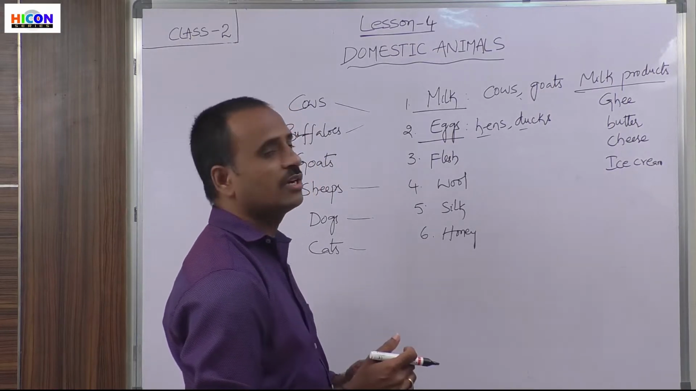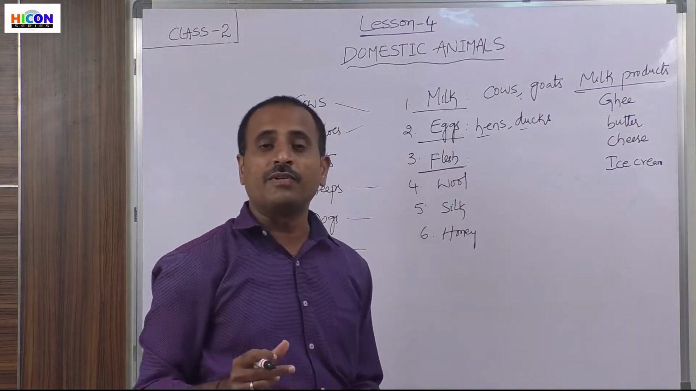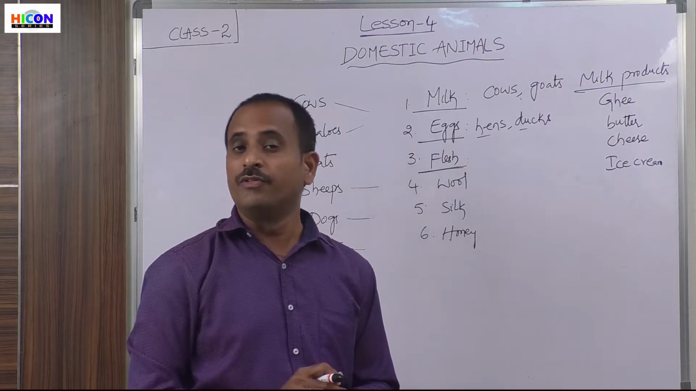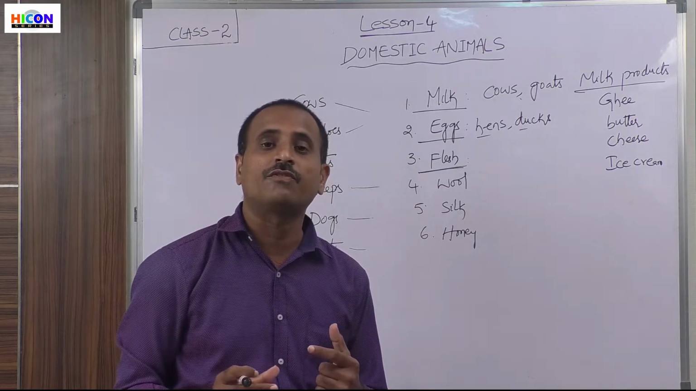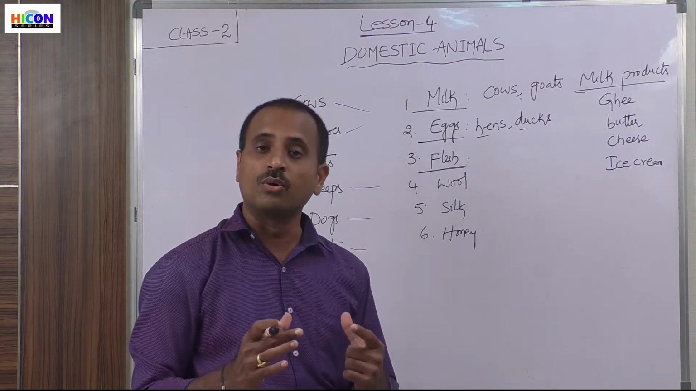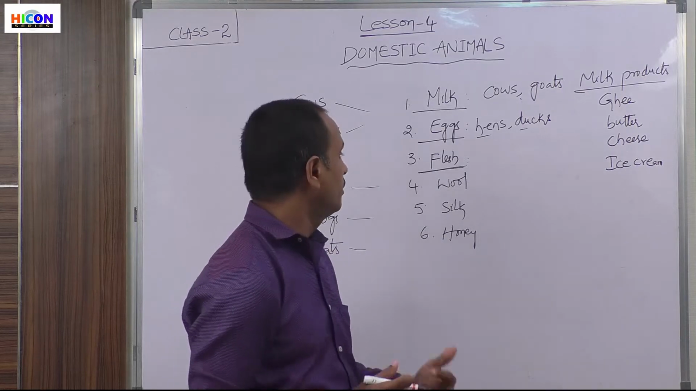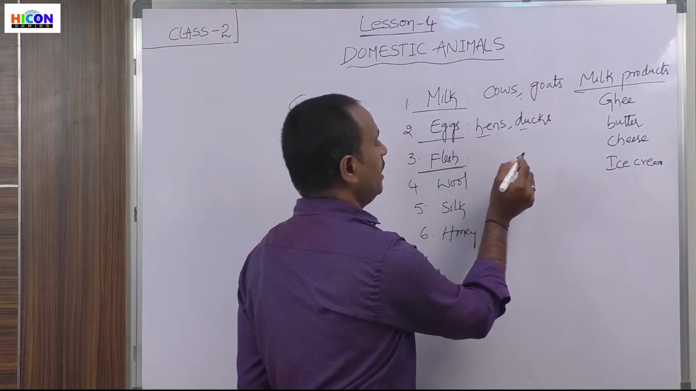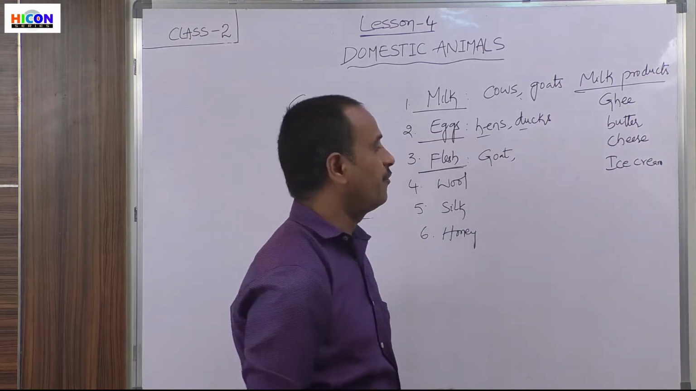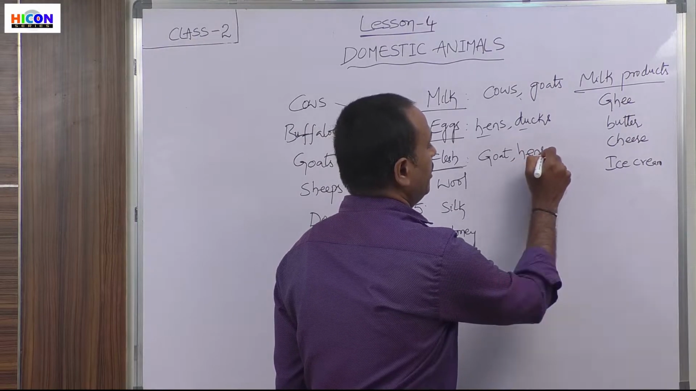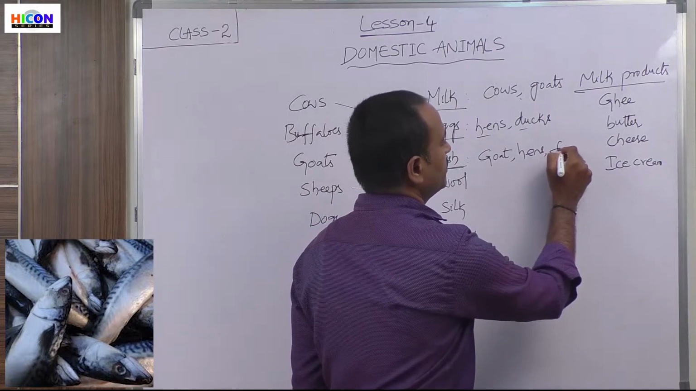What is the next use of the animals? That is flesh. We eat the flesh of different animals. Where do we get this flesh? Generally we eat the flesh of some animals like goat and hens. Children, what animals can we eat the flesh of? Animals like goat, and we eat the flesh of hens, and also we eat fishes.